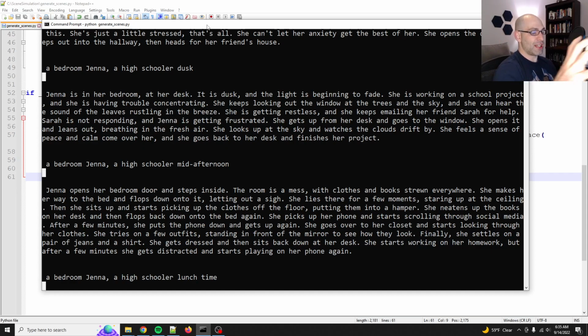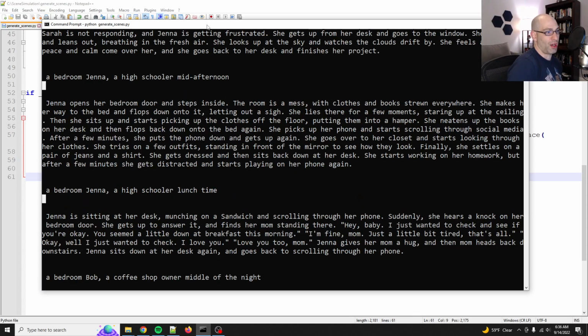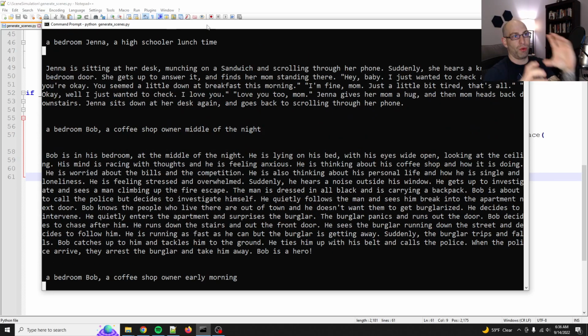So the idea is I'll take these, so this will be a whole bunch of scenes, and then I'll write an entirely different prompt to advance the plot, to say what happens next. And so we'll have an original scene, and then the next scene, and what we want to do is fine-tune a model that really advances the plot one scene at a time. And the idea here is that we'll have something that can really simulate what's going on in a given scene.